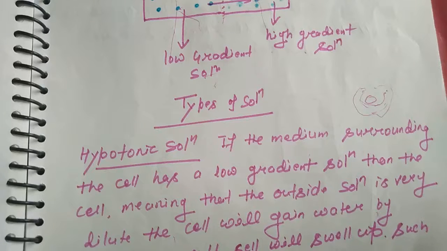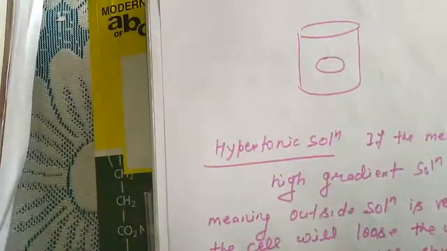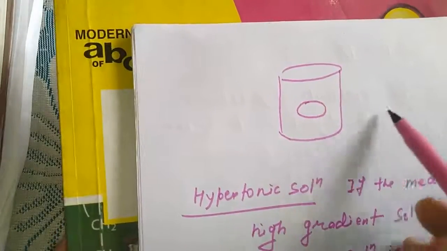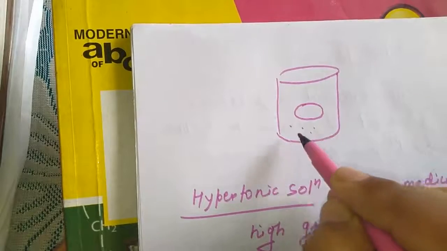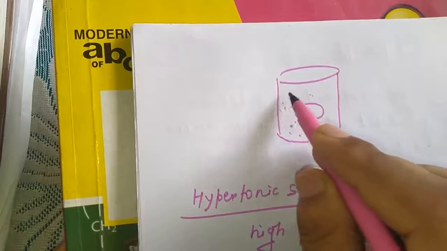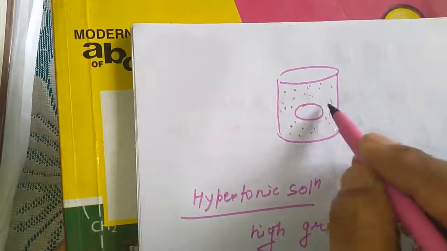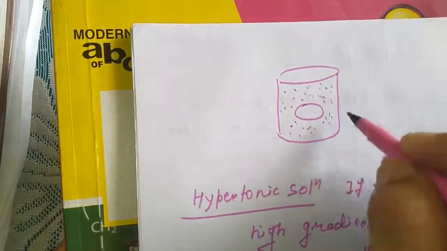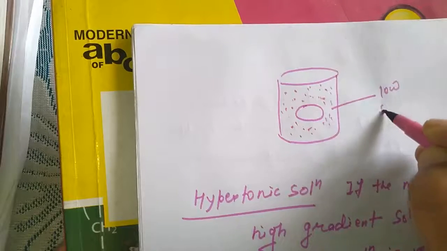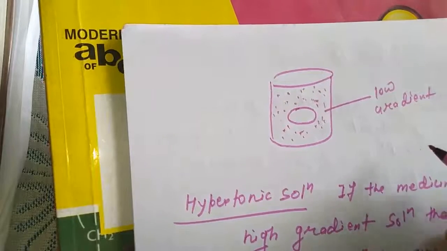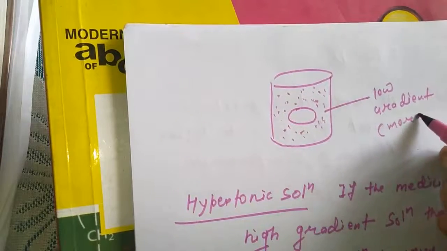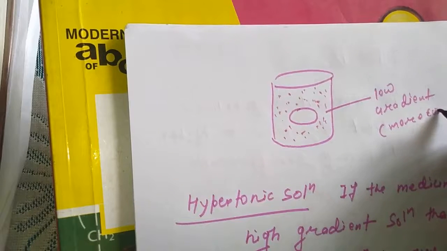In the next page you will understand through the diagram. Suppose this beaker containing an egg is a kind of cell, and this egg is surrounded by a low gradient solution, which means more concentration of water.